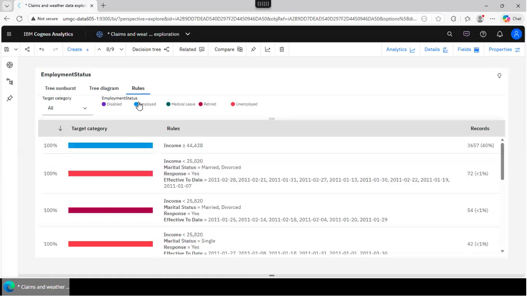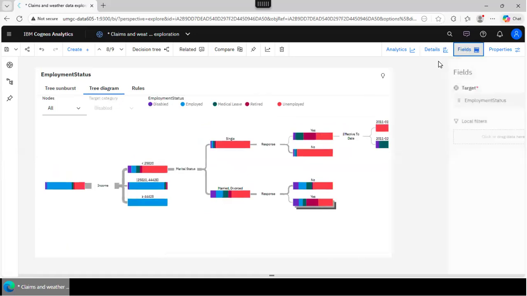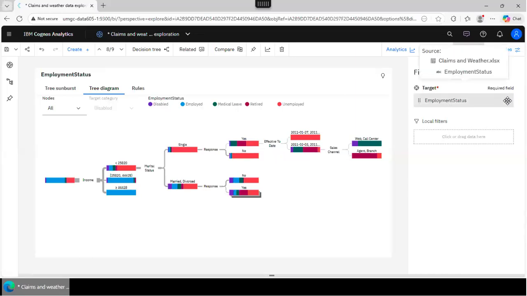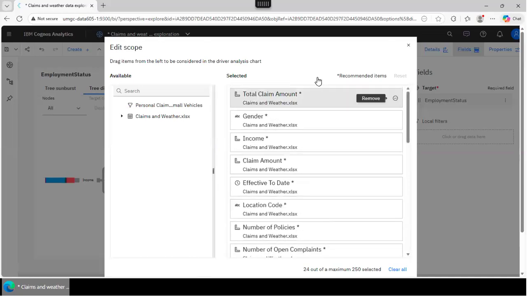All right. So then also, if you look at this, you specified which columns. If you look at the fields, this is the column that you are predicting. In this data, we have less than 250 columns. If we had more than 250 columns, it would not use all columns as analysis. It will only look at 250. But suppose that there is a column that you don't want to use. Then you would just go here, edit scope, and you would just remove the column from the scope of analysis, okay? That's what you would do.